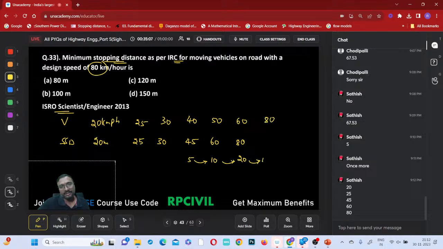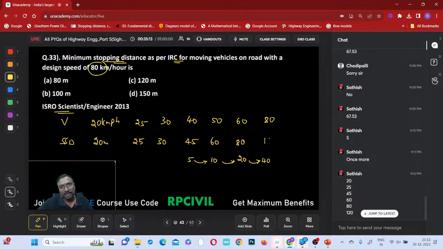What is the concept? This distance is doubled. 80 plus 40 is 120. And if it is 100 kmph, this will be doubled, so 100 plus 80, 180 meters. Which one is given? 80 kmph means 120 meters is the answer. Yes, correct. Option C will be the correct answer. Shall I move to the next question, all of you?